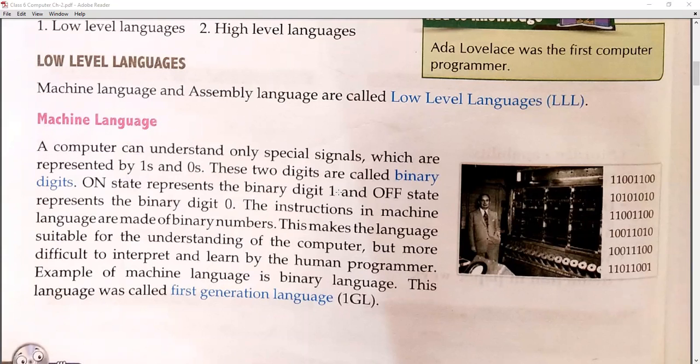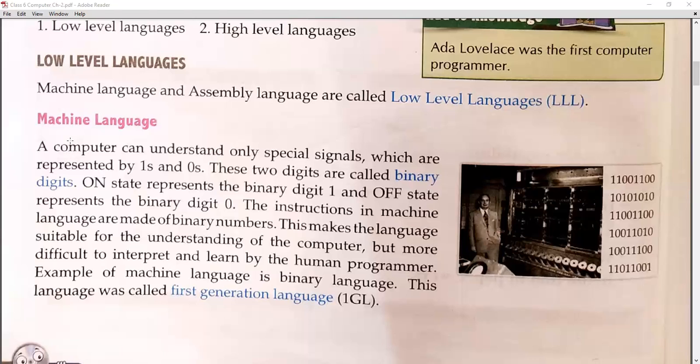ये वो लैंग्वेज है स्टूडेंट्स जो कंप्यूटर सिस्टम में अपने आप समझ लेता है मशीन लैंग्वेज को, बट असेंबली लैंग्वेज में हमें असेंबलर की नीड होती है. So now we will understand first machine language. As I have told you that the computer only understands two special signals, 0 and 1. 0 means off, 1 means on.